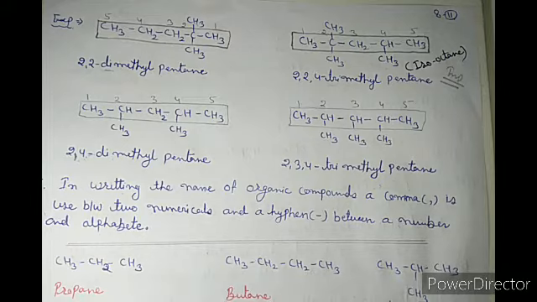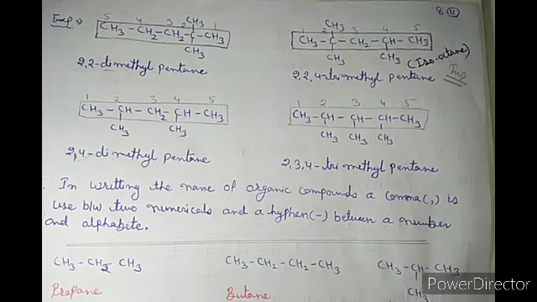Okay. The fourth rule was, in the naming of substituents we have to write the name of the substituent first and then the name of the main chain. And one rule was that in naming and numbering, if the substituents are different, then their alphabetical order is considered.